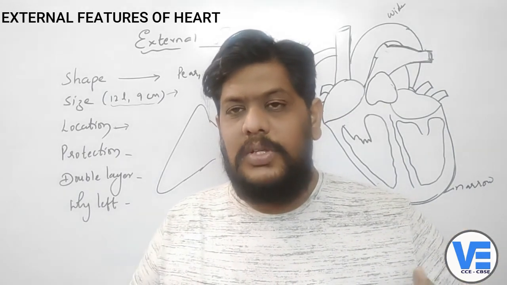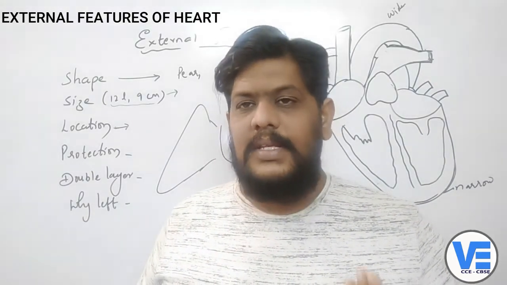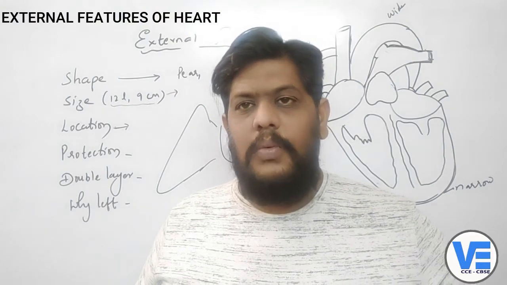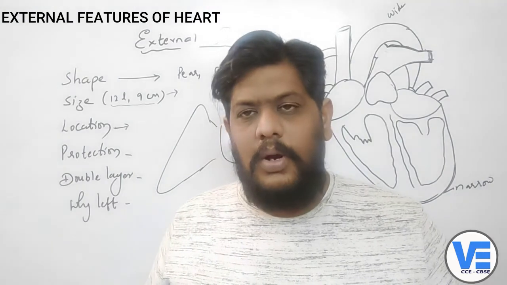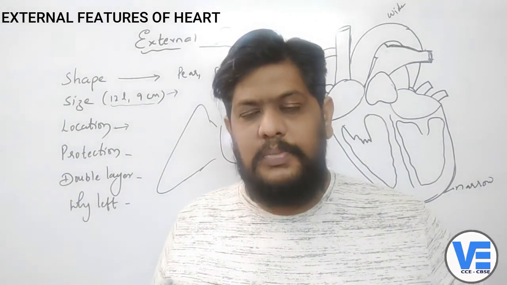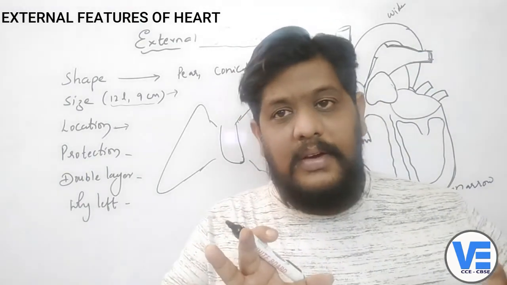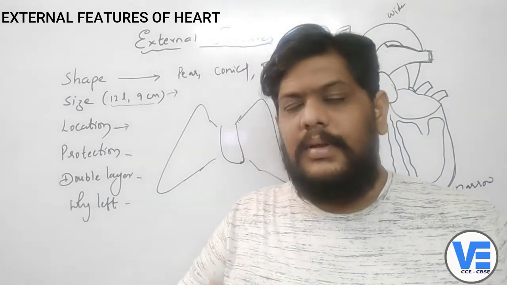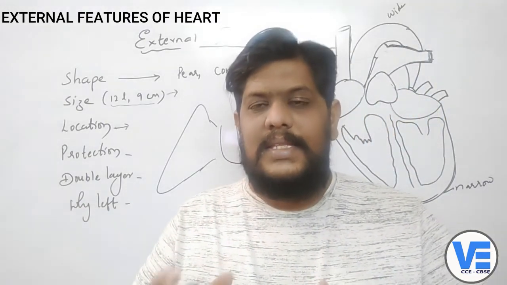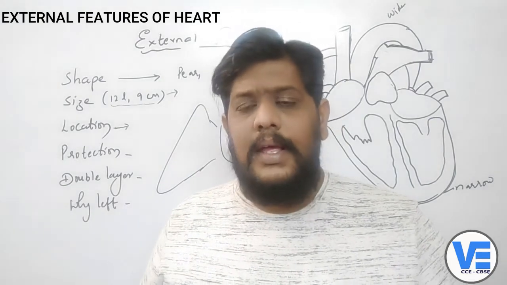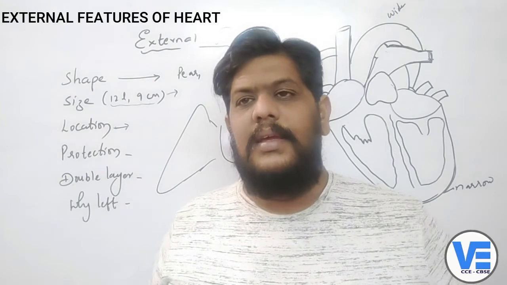Because of that pressure, we feel that the heart is on the left side. The left ventricle works more because it has to send the blood to each and every part of our body. So a lot of pressure is put on the left side of the heart, and that's why it's only a feeling. The truth is that it is exactly situated in the center, in between the lungs, and just slightly tilted towards the left side.